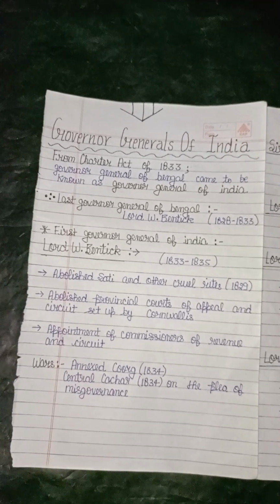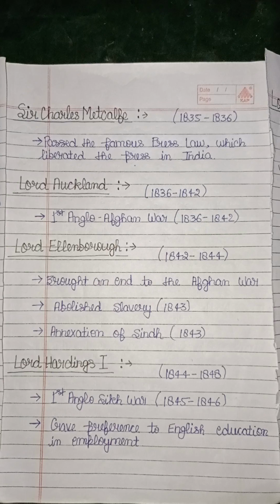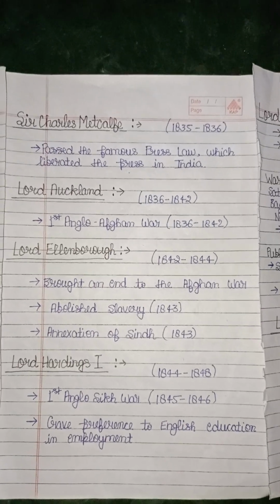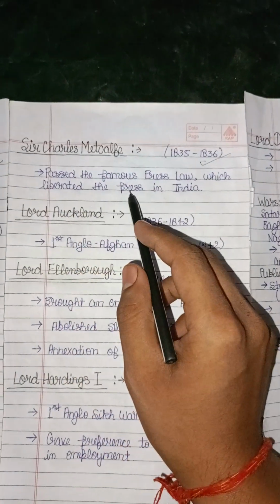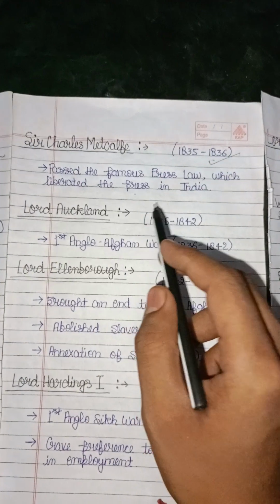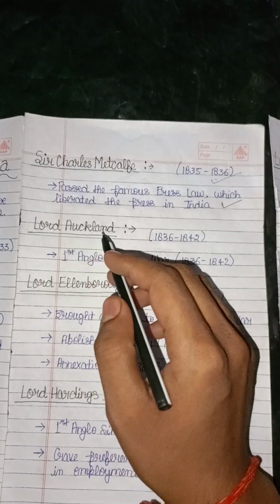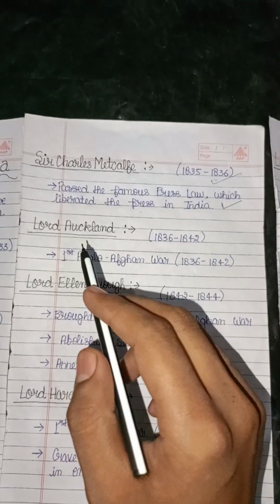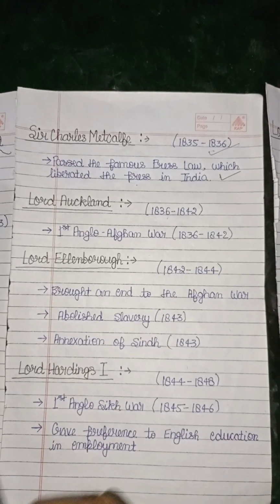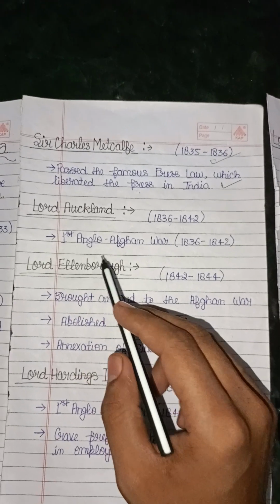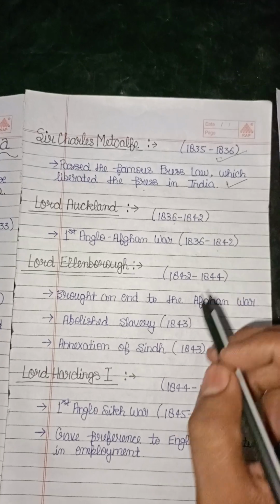Let us talk about the next Governor General of India, Sir Charles Metcalfe, who was the Governor General from 1835 to 1836. He passed the famous press law which liberated the press in India. That is very important. Now let us talk about Lord Auckland, who was the Governor General of India from 1836 to 1842, and during his time the first Anglo-Afghan War was fought from 1836 to 1842.